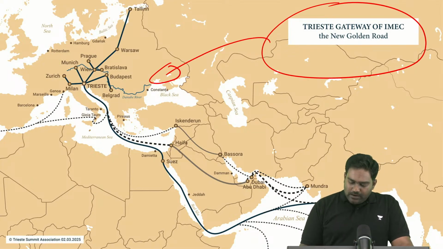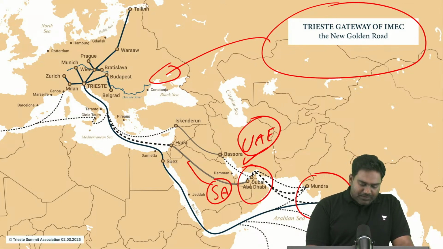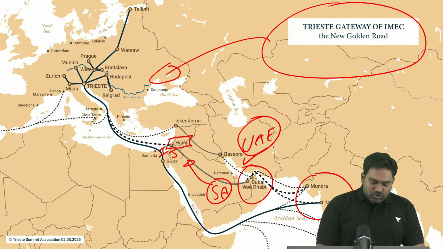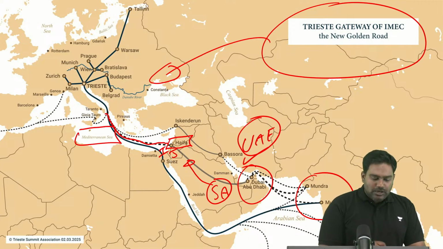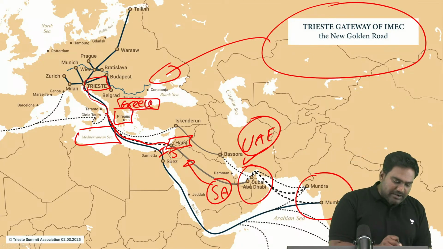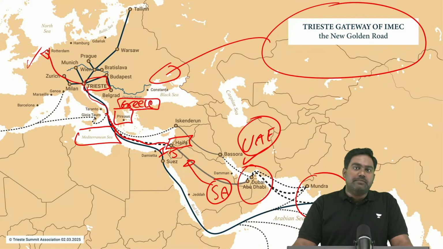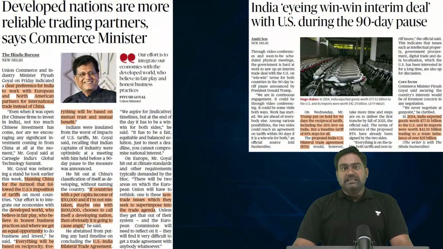The IMEC seeks to link Indian ports with the ports of UAE, in Dubai, in Abu Dhabi, etc., with the road and rail network in Saudi Arabia to be linked with Jordan and then Israel's Haifa port, the strategic Haifa port of Israel, through which a sea route can be established through the Mediterranean to link with the Piraeus port in Greece, ancient Piraeus port, which had ancient trade links with India, along with the Trieste port in Italy, from where the trade network can be taken across Europe to France, to Germany, and other countries, which are also part of the IMEC corridor. So, this is what Italy is hoping.